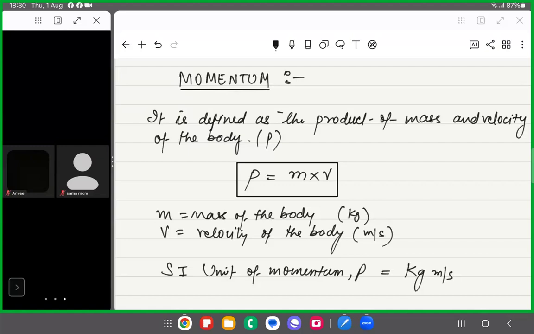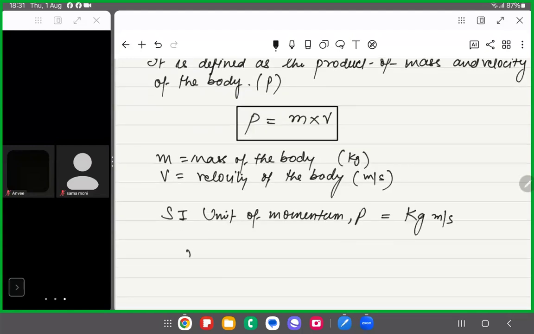That's the reason there is a speed limit on the highways for heavy vehicles, and especially within the city, their speed limit is like 30 or 40 kilometer per hour. Why? Because they have a big momentum. If they hit somebody or some other moving body, they can create a big impact because of their momentum. So when there is a heavy mass, the momentum will be more. Momentum is directly proportional to the mass of the body as well as the velocity of the body.